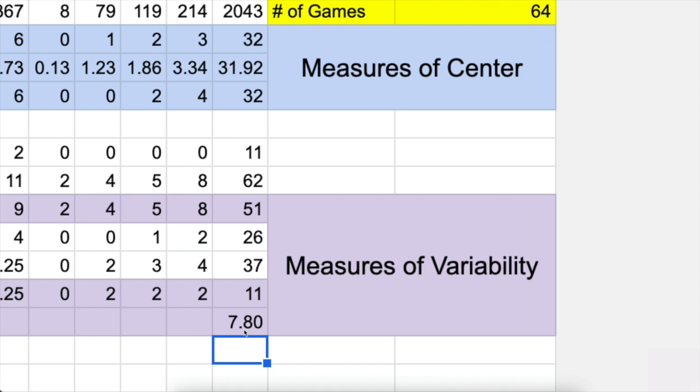It's important to understand what that number means. That number means that on average, in the average game for Steph Curry, if we rounded this to 8, he's about 8 points away from his mean on average. So within any game, you should expect Steph Curry to be 8 points above or below his average, which is around 32. So he might be up to 40 or down to 24. So that's around where Steph Curry's point totals were typically in the 2020-2021 season.